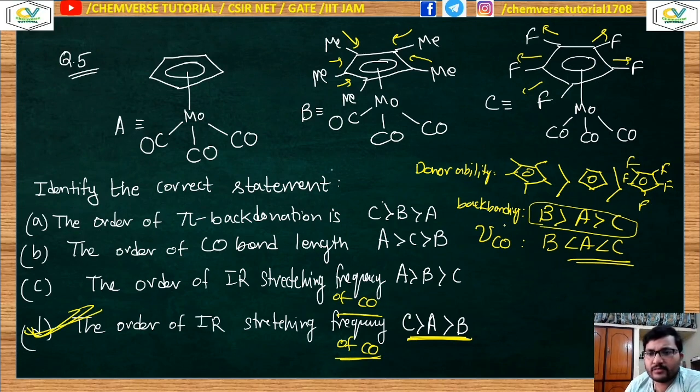The order of back donation, we have already seen, is B greater than A greater than C. So all these options are ruled out, and only option number D is correct. So here we have already completed the metal carbonyls, the bonding pattern and the IR stretching frequency of those. We have already seen the application part also.